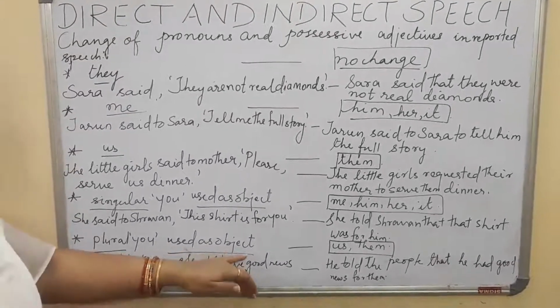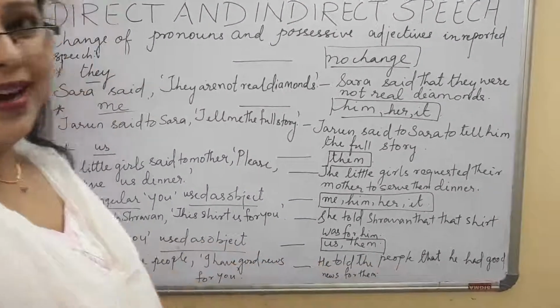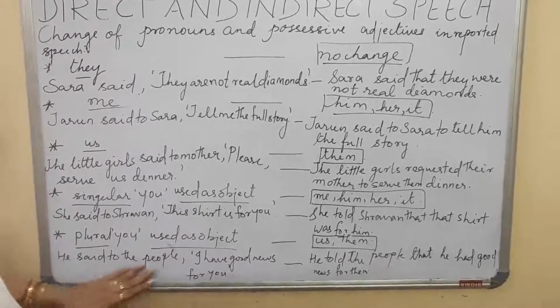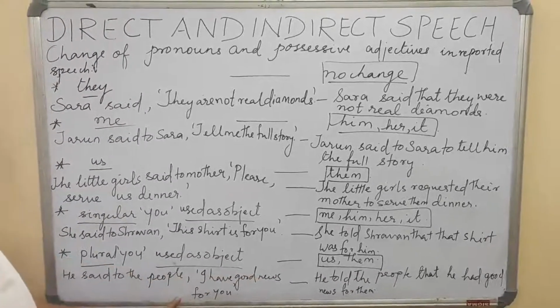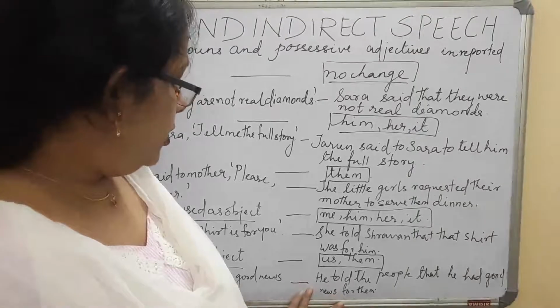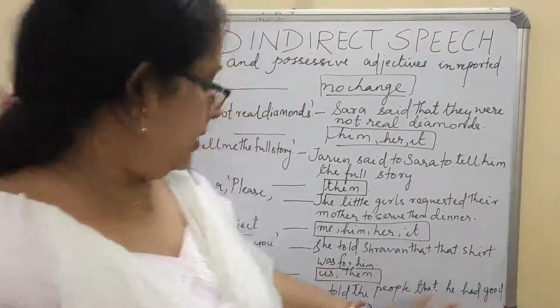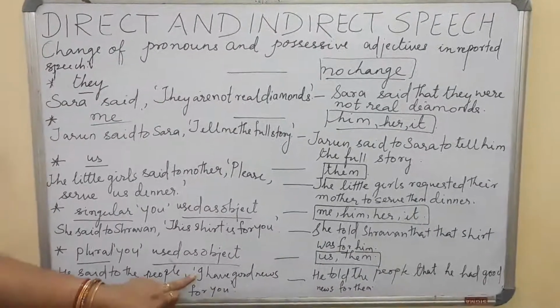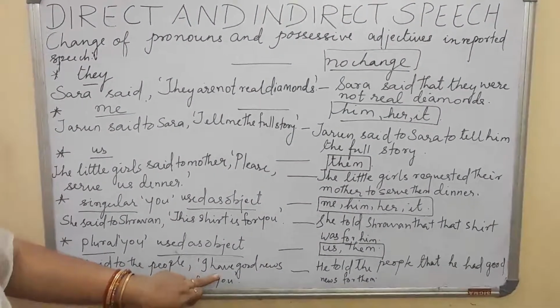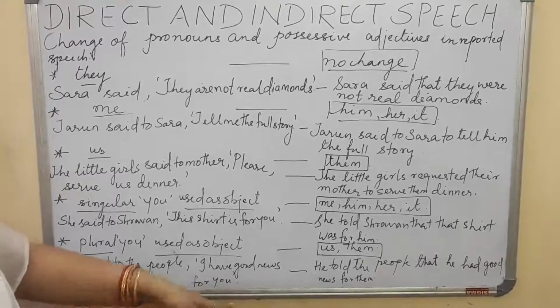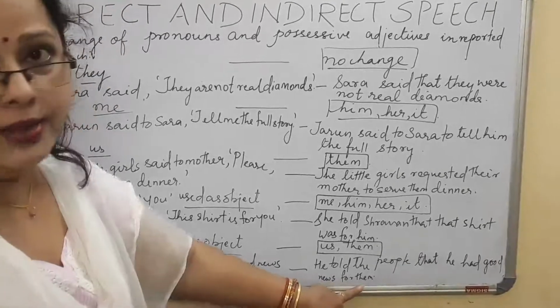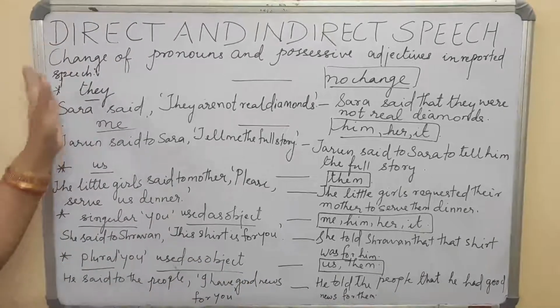Now for plural, "you," when we are using it as an object, it becomes us or them. He said to the people, "I have good news for you." What is the sentence you see when we are changing into indirect speech? He told the people that he had good news for them. "I" changed into "he," "have" changed into "had," and "you" is changed into "them." Now you see what is next for you.